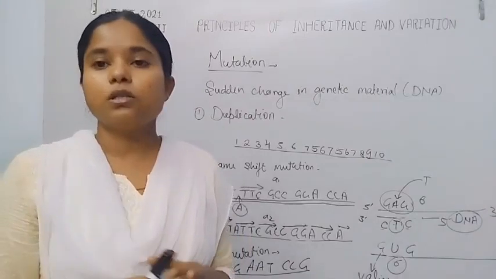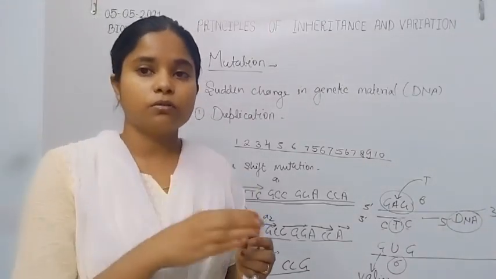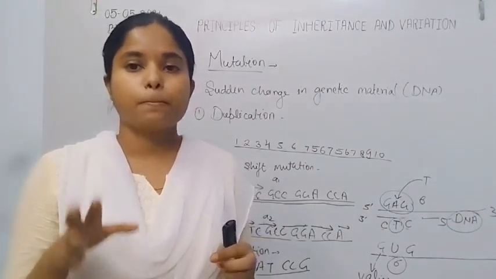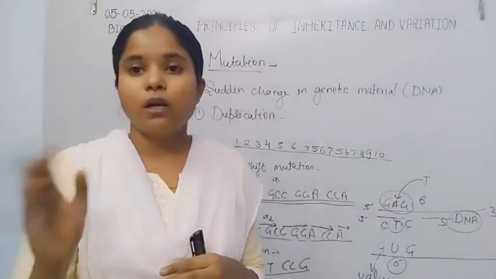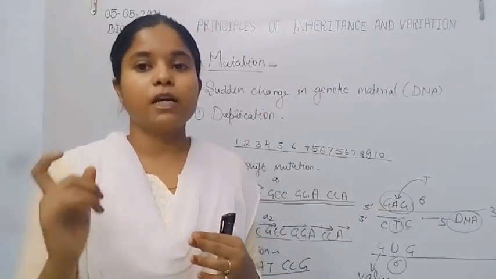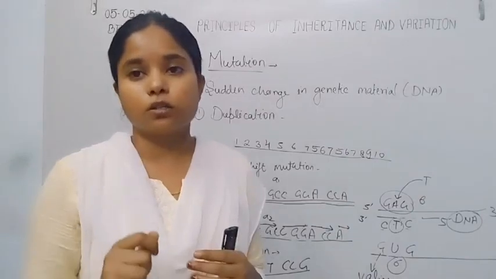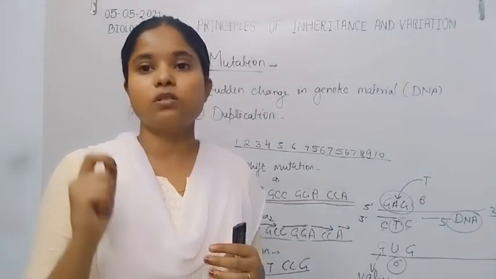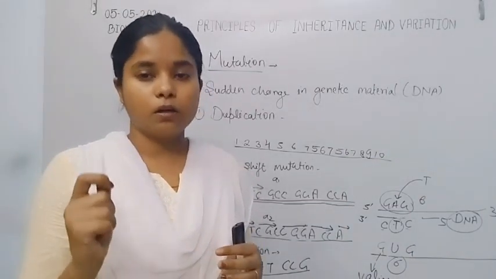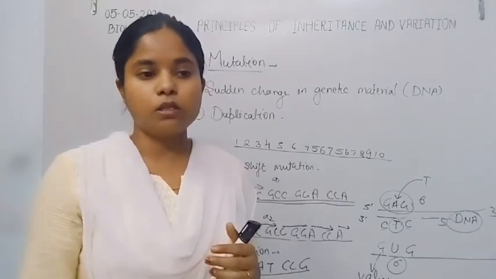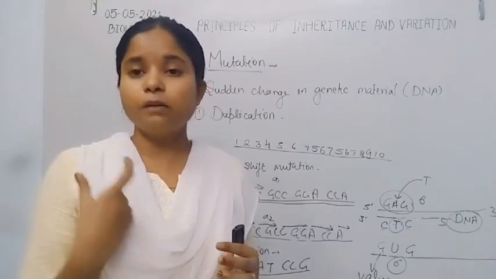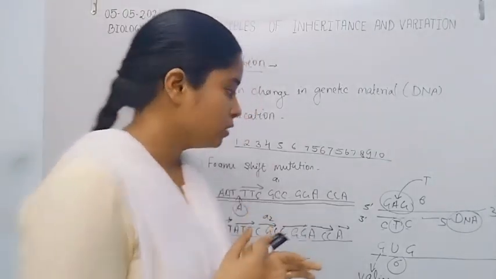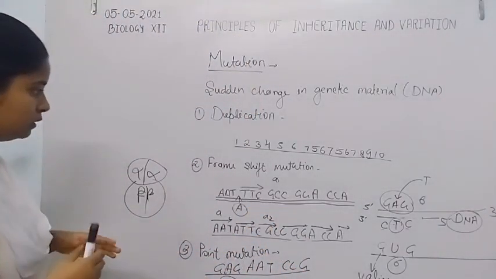Due to this, they are not able to move through the blood circulatory system. That's why they undergo degeneration, and due to this the person suffers from anemia, that is, a lower number of RBCs.